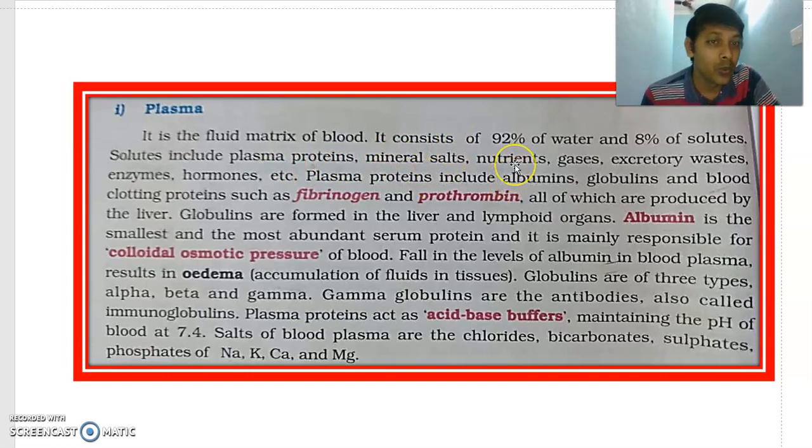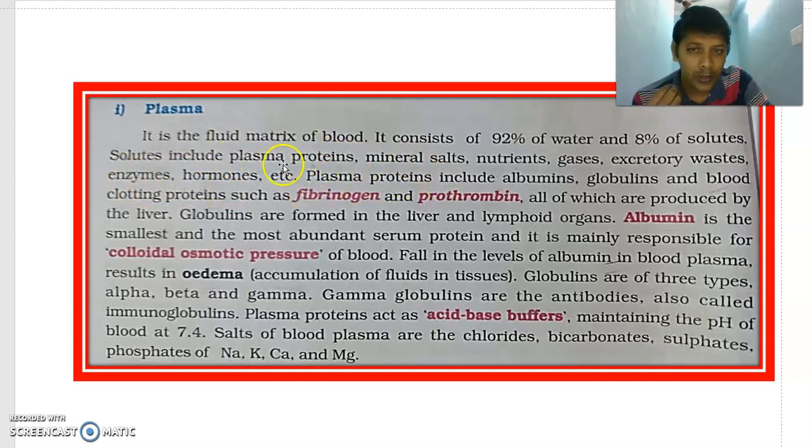Mineral salts are present, nutrients are present, gases are there, like oxygen and carbon dioxide, dissolved in our plasma because it has water. Excretory wastes are there: ammonia, urea, uric acid, especially urea and uric acid. Enzymes are there in our plasma. Hormones are there in our plasma, etc.